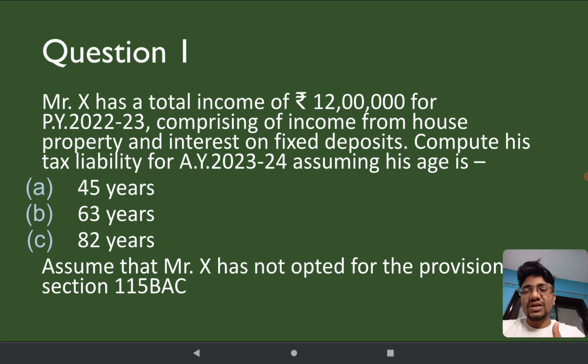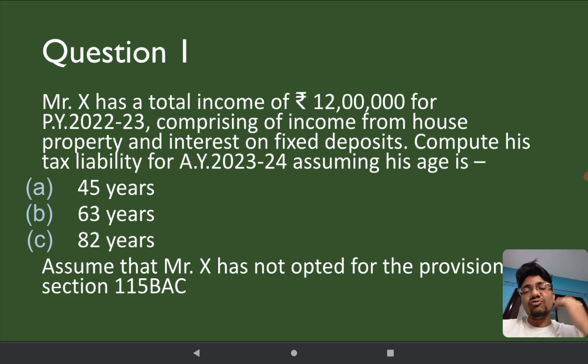Question number 1 is, Mr. X has a total income of rupees 12 lakhs for the previous year 2022-23, comprising income from house property and interest on fixed deposits. Compute his tax liability for assessment year 2023-24 if. Now this is as per the old regime, okay? We are not touching the new regime. At the end you can see, assume that Mr. X has not opted for the provisions under section 115 BAC. That means he is not choosing the new regime, he is going for the old regime.